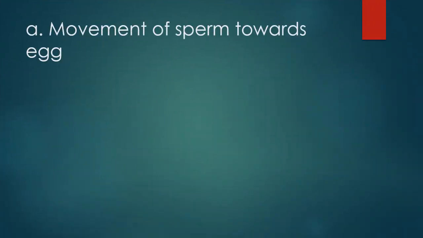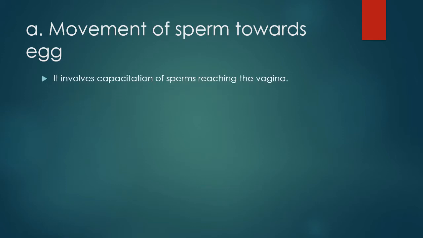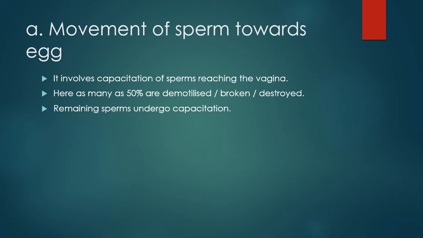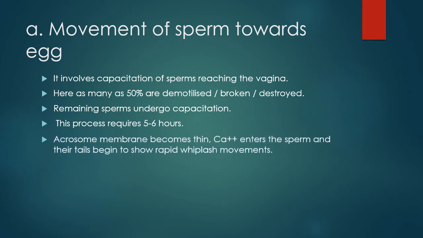A. Movement of sperm towards egg. It involves capacitation of sperms reaching the vagina. Here as many as 50% are demotilized or broken or destroyed. Remaining sperms undergo capacitation. This process requires 5 to 6 hours.